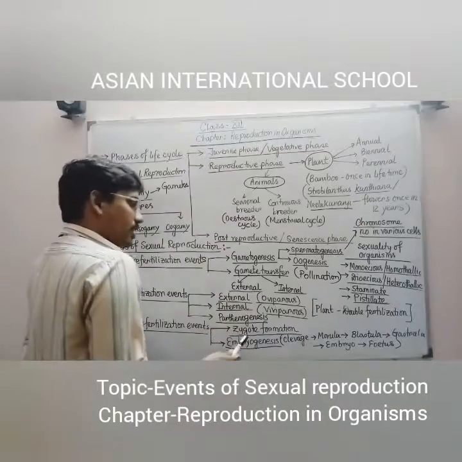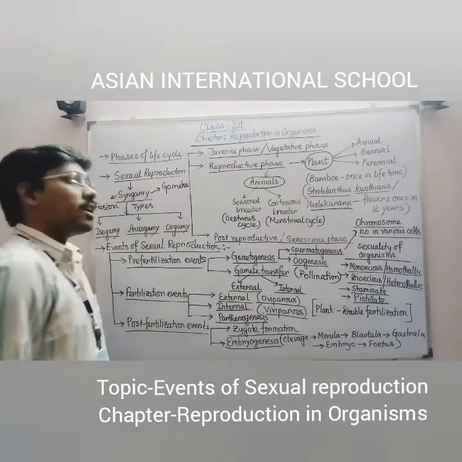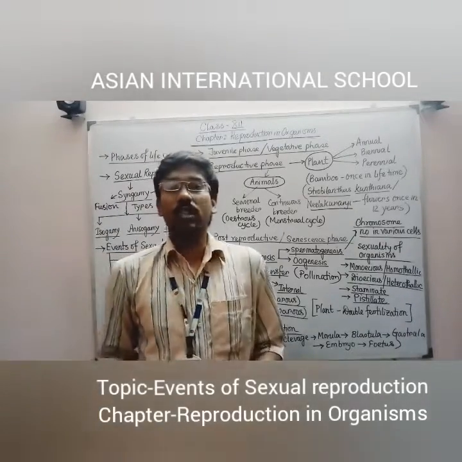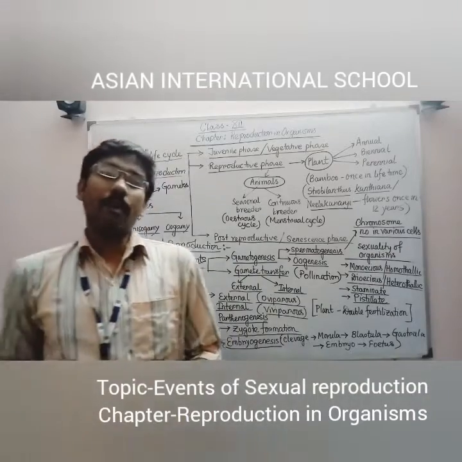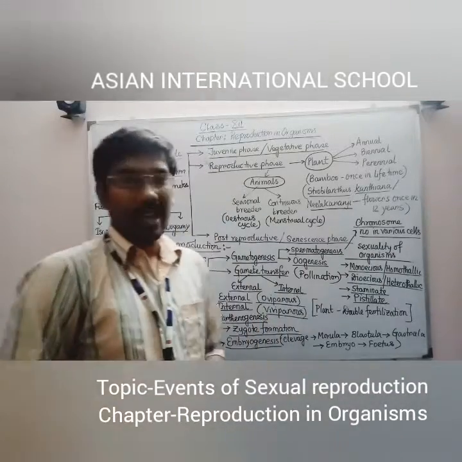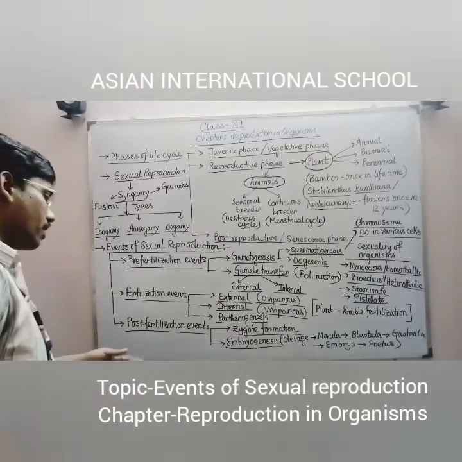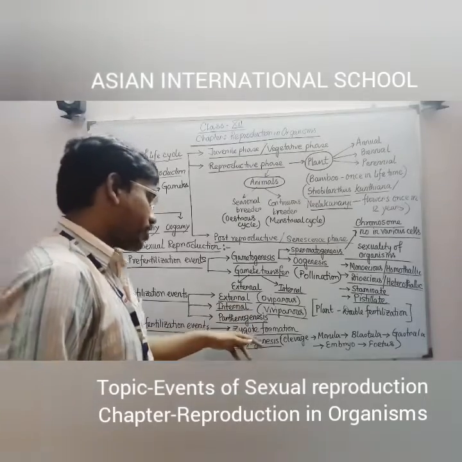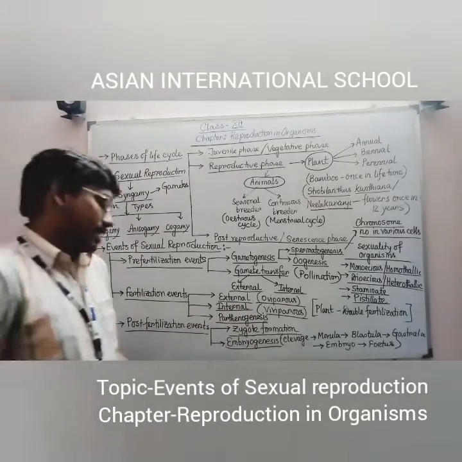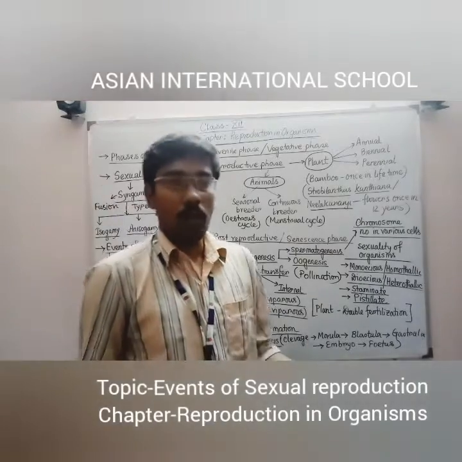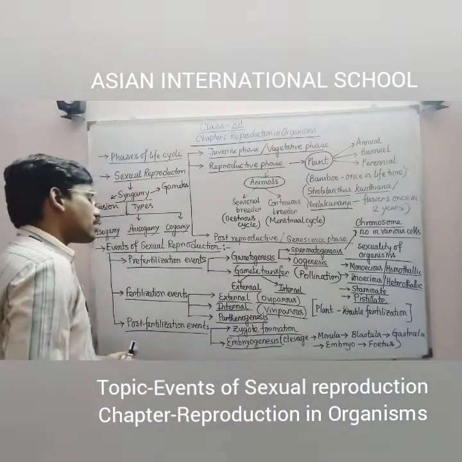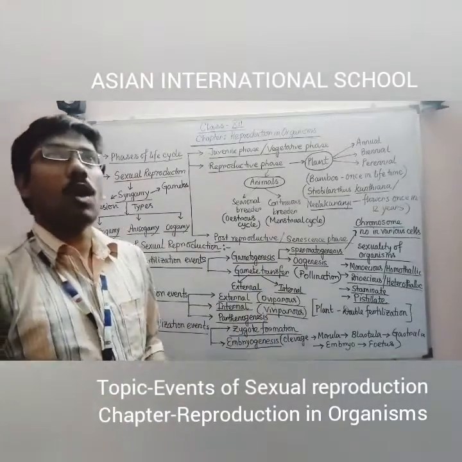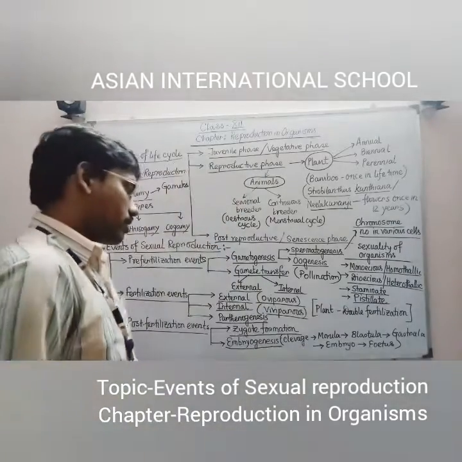Next, fertilization events can be seen in the case of plants also. They are commonly showing double fertilization event or triple fusion, where the first male gamete is fusing with the egg to form the zygote, and the second male gamete is fertilizing 2 polar nuclei to form the endosperm. So 2 types of fertilizations are happening. At last, I have talked about post-fertilization events, where first I have told about zygote formation and second I have told about embryogenesis. Zygote formation is the process where the zygote is formed after fusion of gametes, or rather you can say that is amphimixis. And embryogenesis is the process where the zygote is further developed into embryo, and there is a sequence of stages.